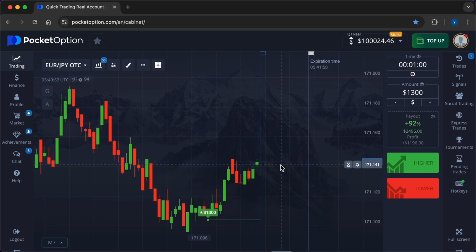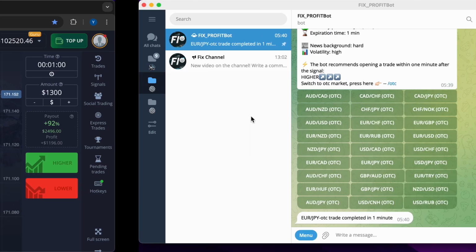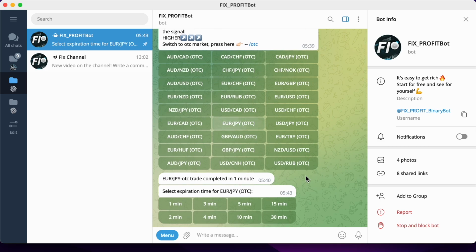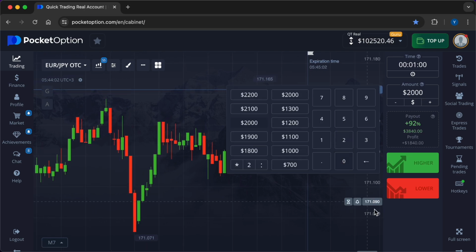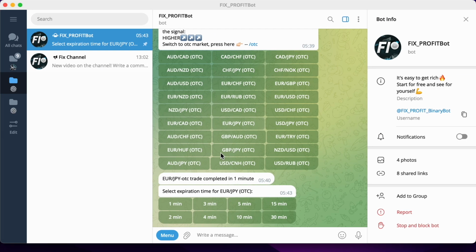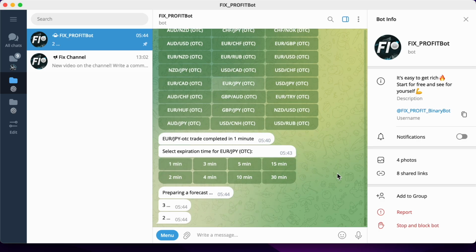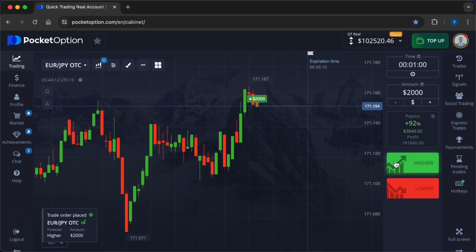And right now, the fourth transaction is closing with a positive result for us. This recommendation was also accurate. Plus $1,196. It's time for the final trade. I will enter the market for a larger sum of $2,000. Now my goal is to give the fifth accurate signal. I give it away lightning fast. Now I recommend entering the market on the higher side.